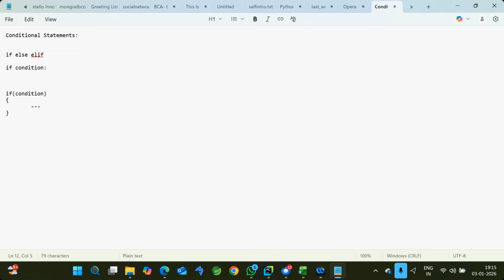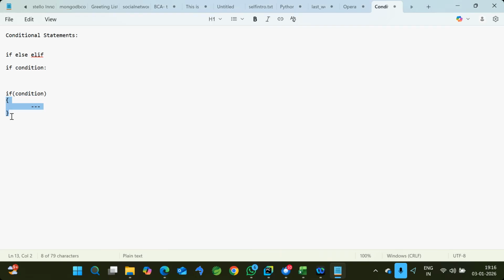But Python does not indicate blocking using brackets. In Python the same block is indicated by indentation.